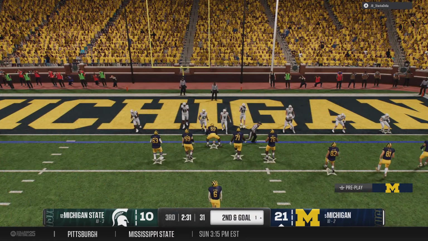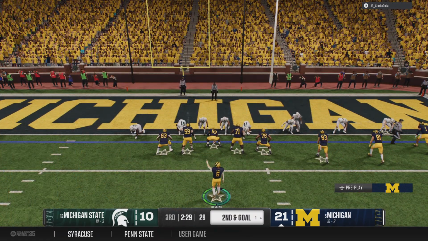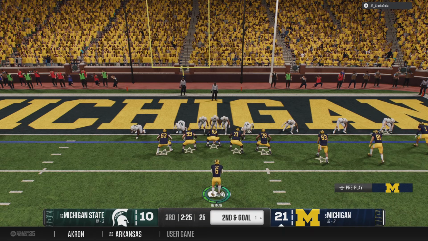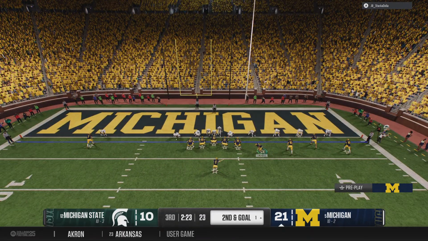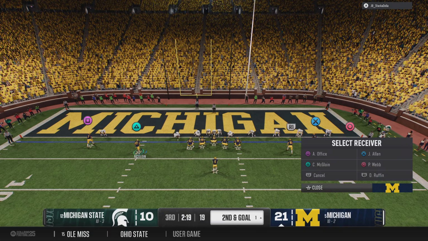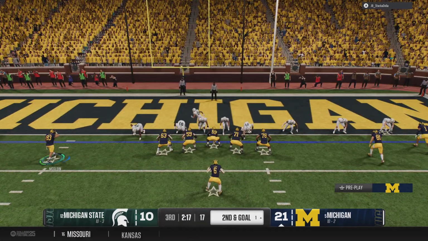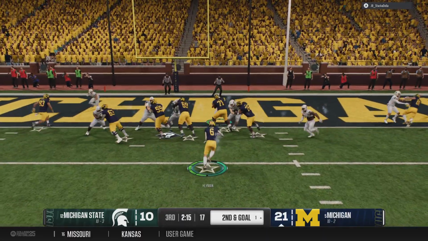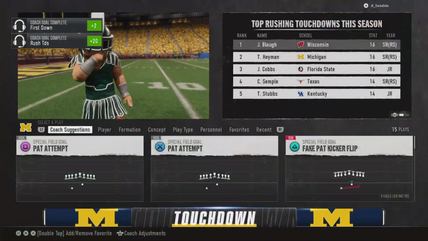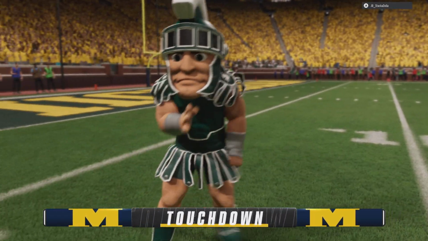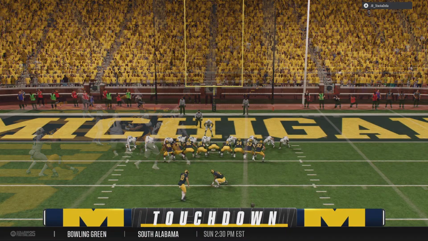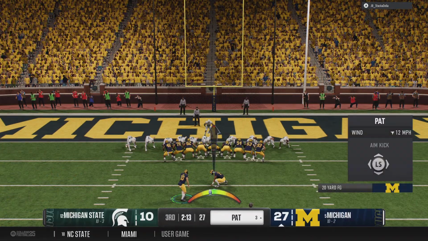Okay, ready? 2nd down and goal upcoming. Tight end goes in motion. Receivers now getting some new assignments before the snap. And the quarterback tucks it and takes off as a design run. Touchdown, Michigan. This offense cannot be stopped. Timeout called by the defense, their 1st of the half, as they try to make some adjustments here.